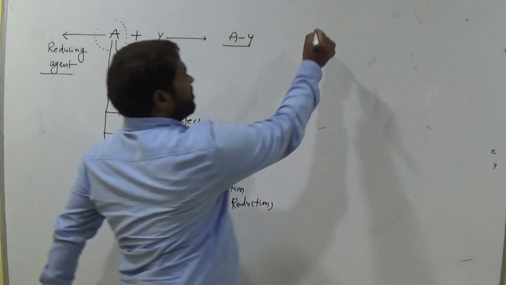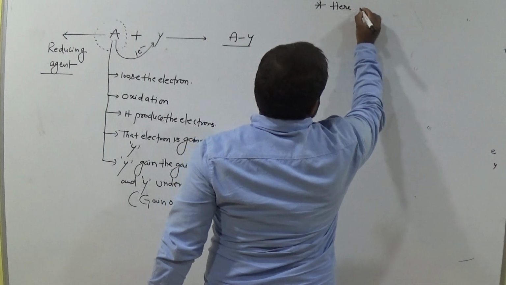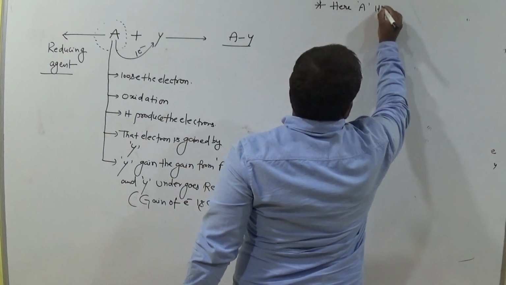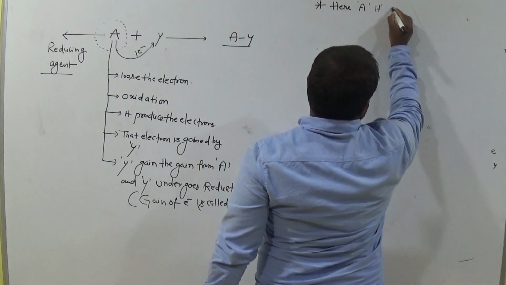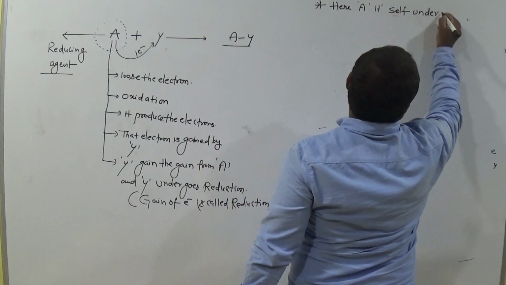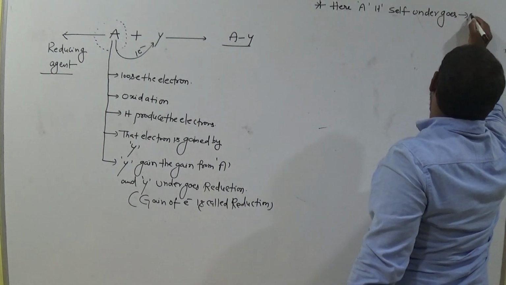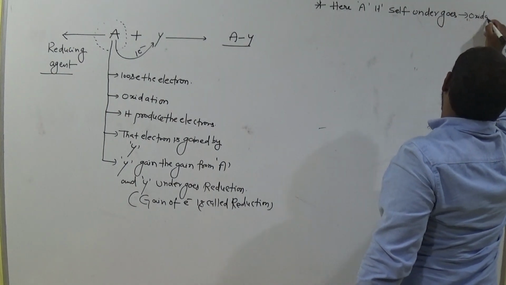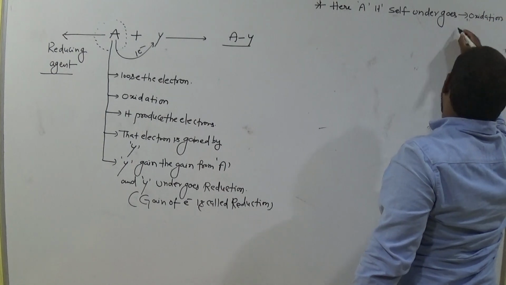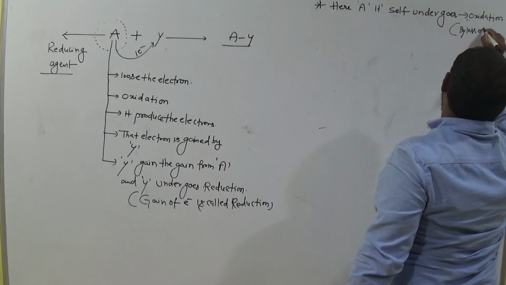Okay? Here finally, A itself undergoes oxidation. Am I right? How is it oxidation? By loss of electron.